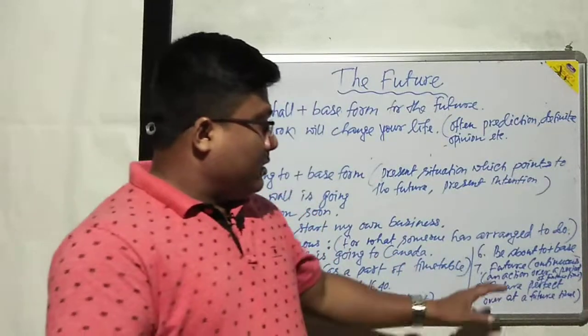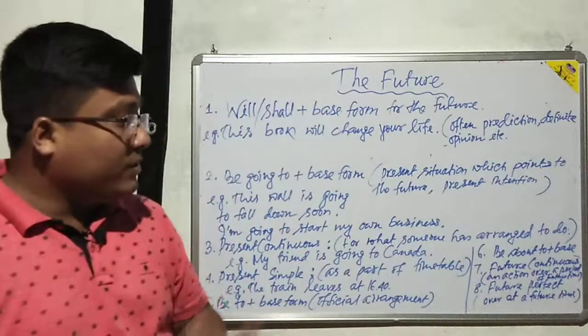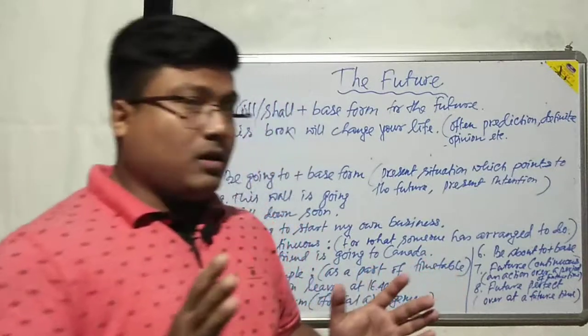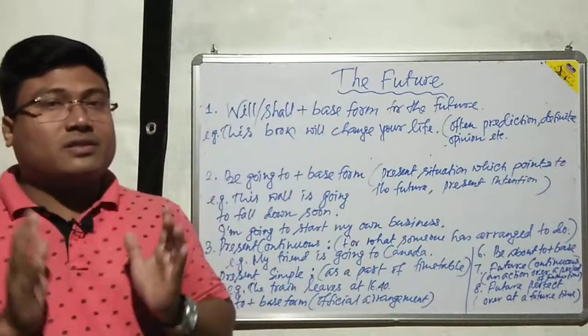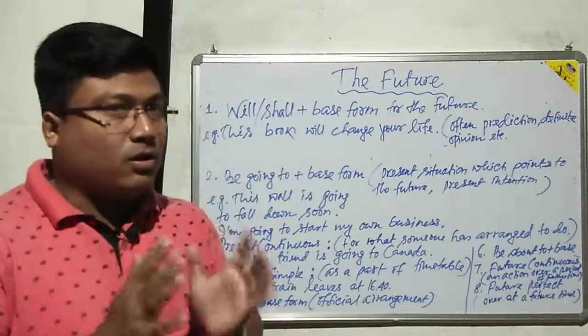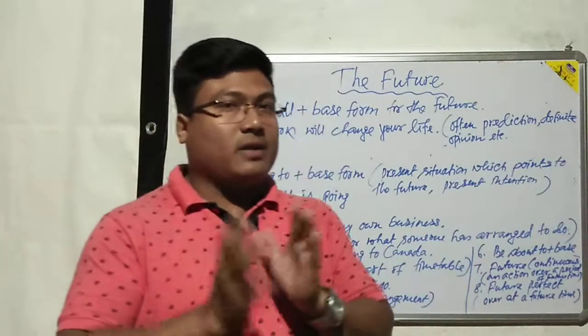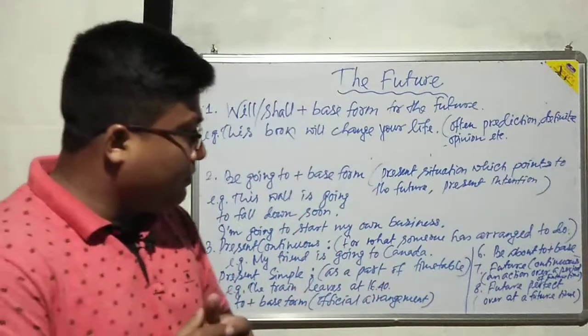Okay. Next, number 7, future continuous. So, future continuous, I think the formation is known to you. In this formation, we use shall be or will be with the active participle, or the ing form of the main verb.